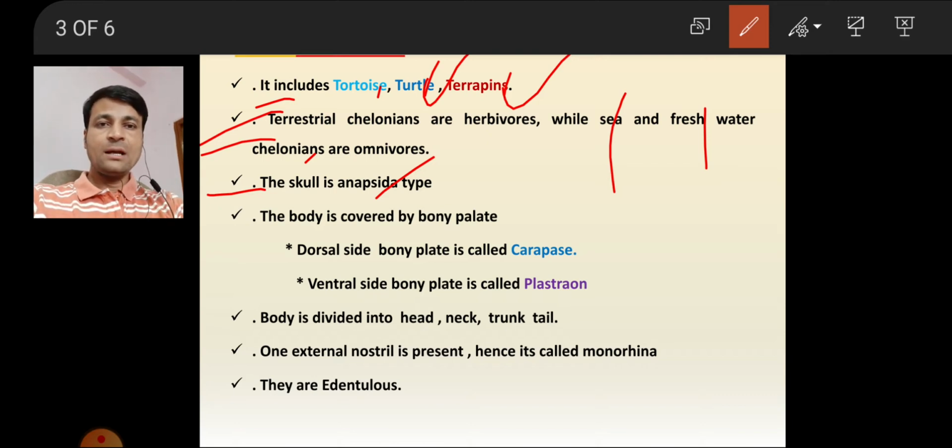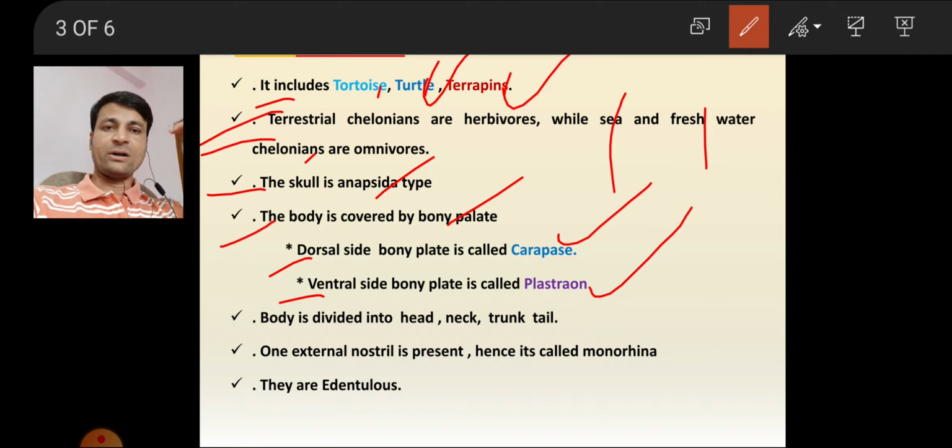Next, the body is covered by bony plates, of two types. The dorsal bony plate is called the carapace. The ventral bony plate is called the plastron. Dorsal is carapace, ventral is plastron. Next point: the body is divided into four parts: head, neck, trunk, and tail.